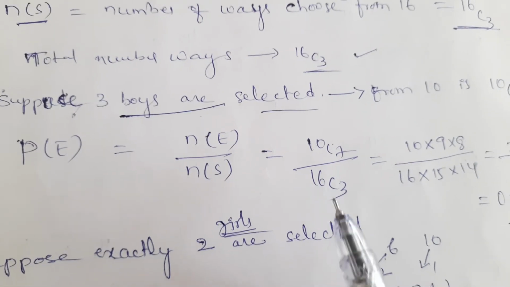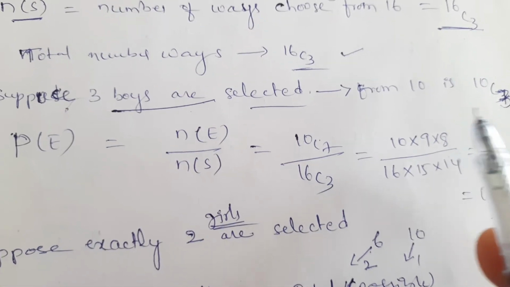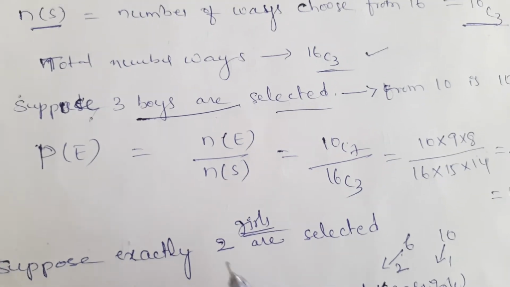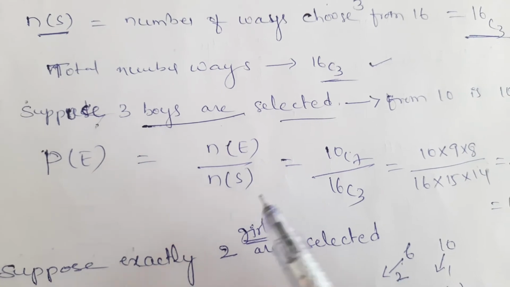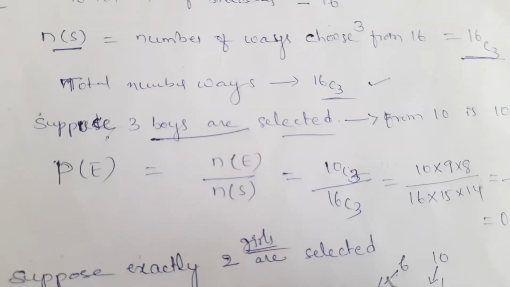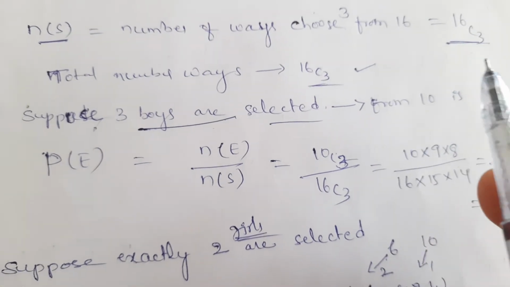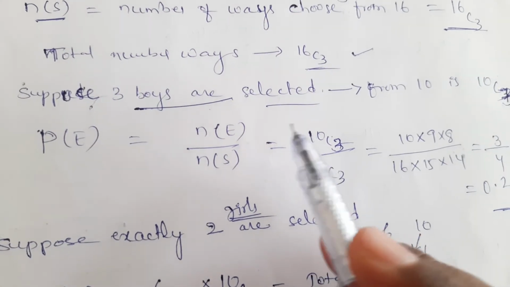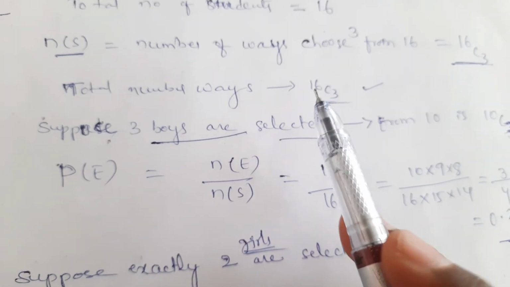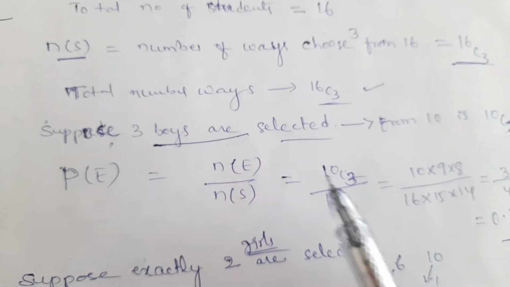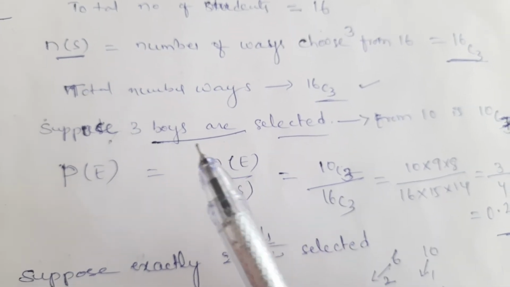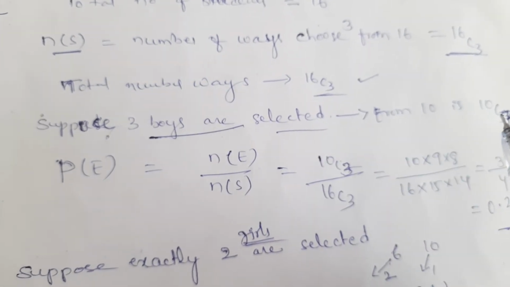P of E is equal to N of E by N of S. This is 10C3 by N of S, that is 16C3. In that, 3 boys are selected from 10 boys is